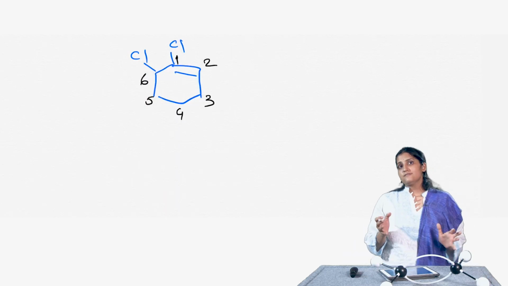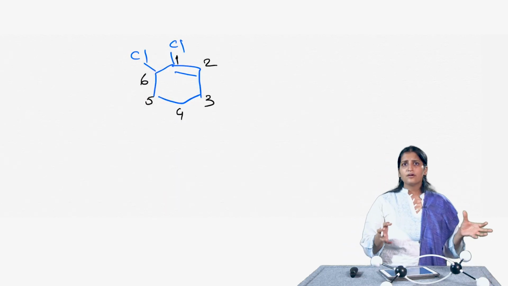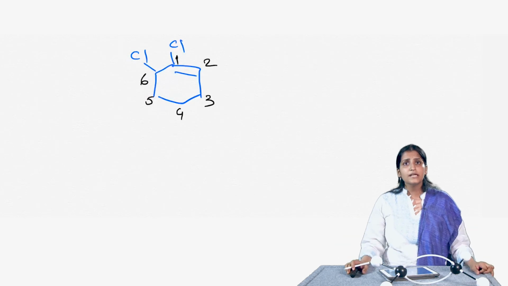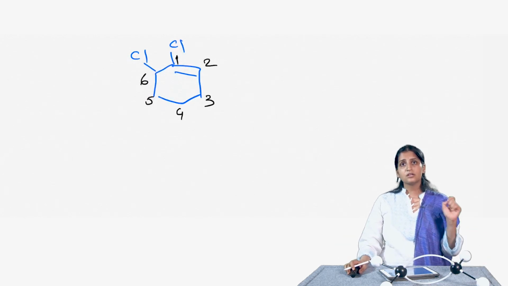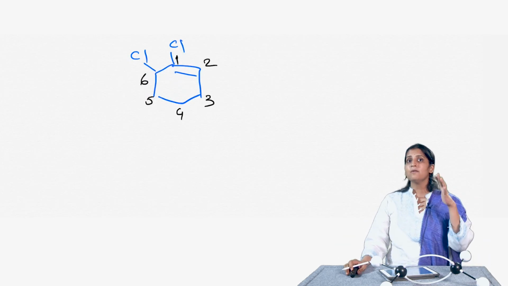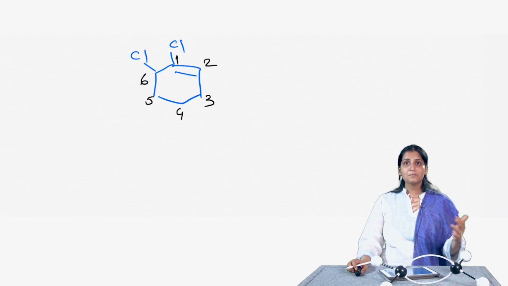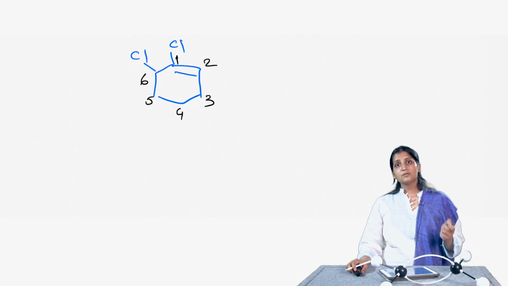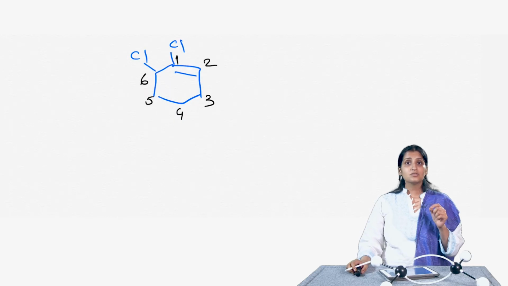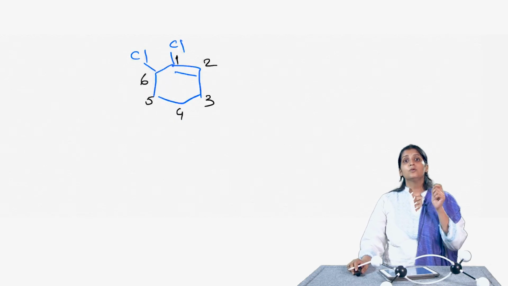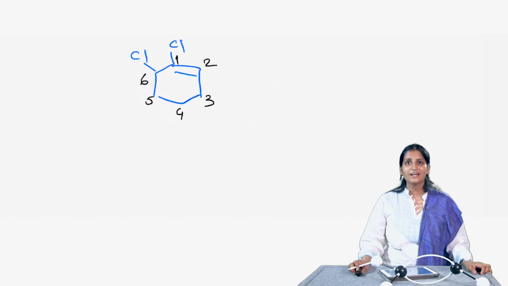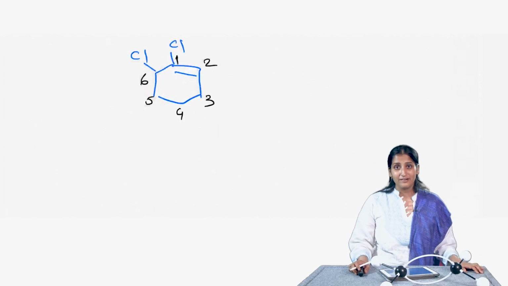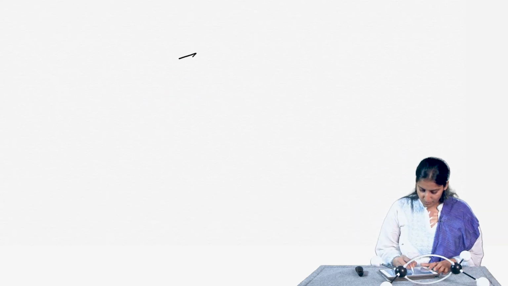Okay, so in case of cycloalkenes as well as for alkenes, if both the directions lead to the same number for the alkene functional group suffix and the same number for one or more of the substituents, then those substituents are ignored and the direction is chosen that gives the lowest number to one of the remaining substituents. So, let us look at this particular example here. So, I have this molecule, right.